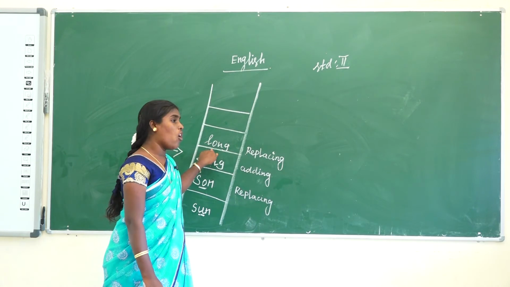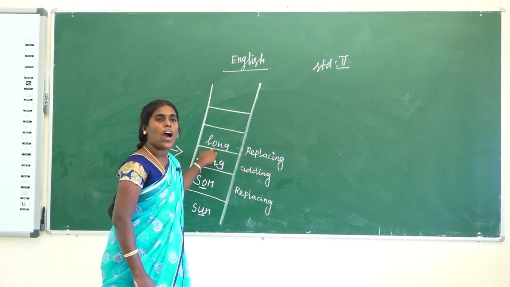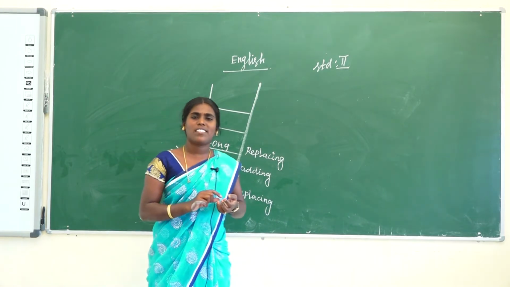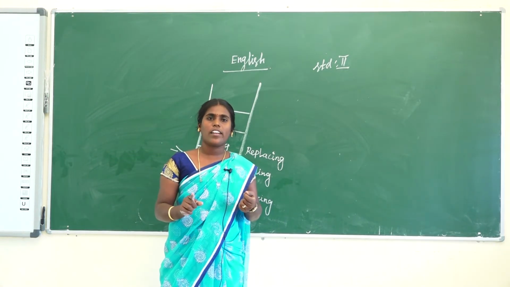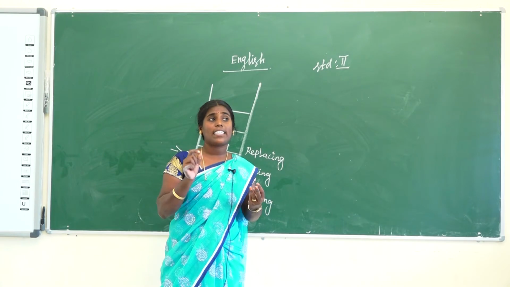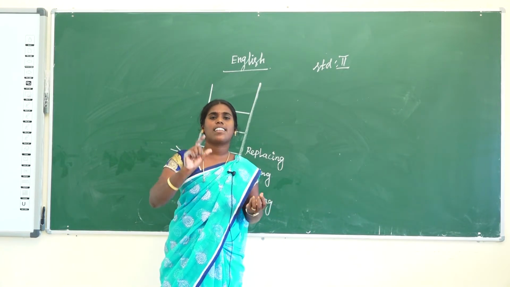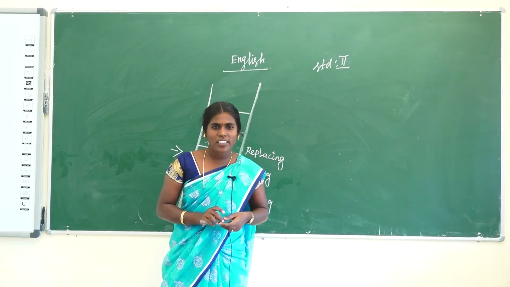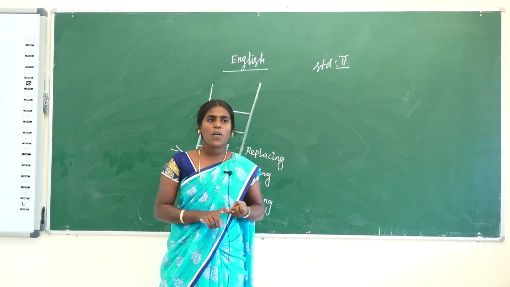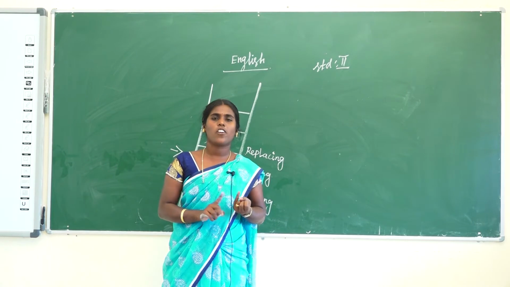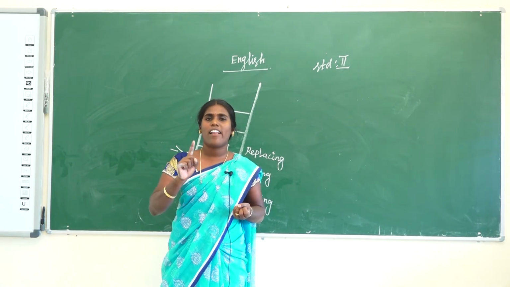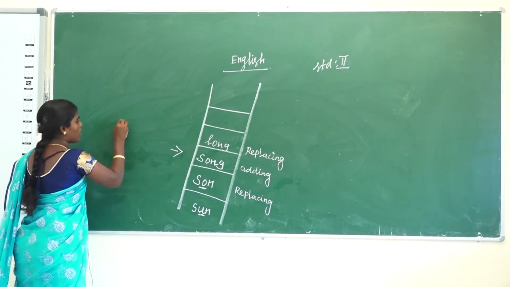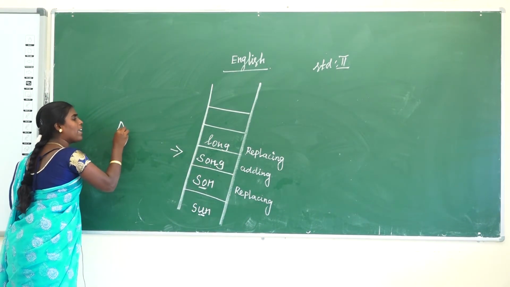Long is given. Next you add one alphabet. How many alphabets are there? A to Z is called the alphabet. What is the first letter of the alphabet? Is it R? No. Is it S? No. A is the first letter.